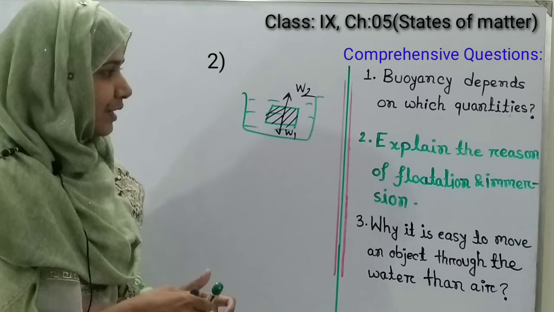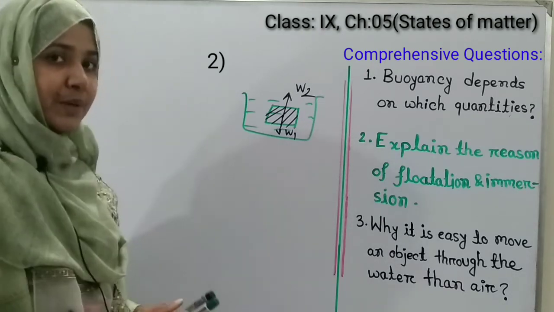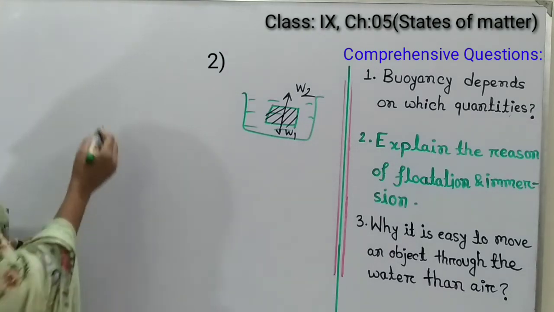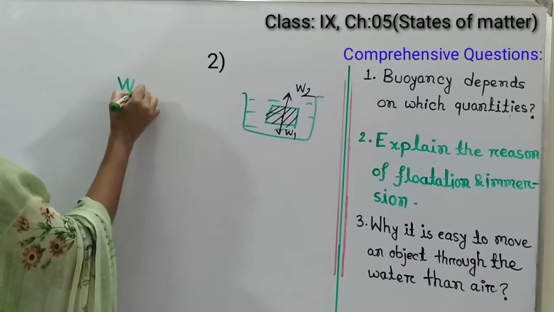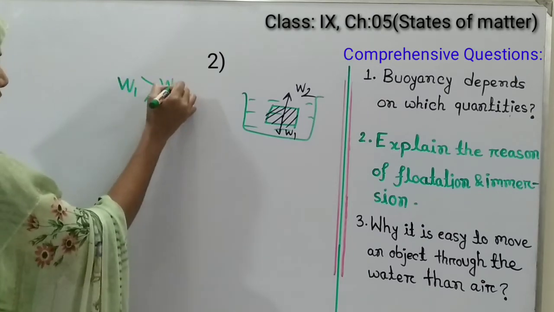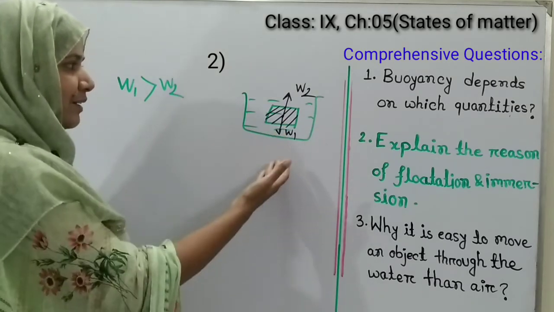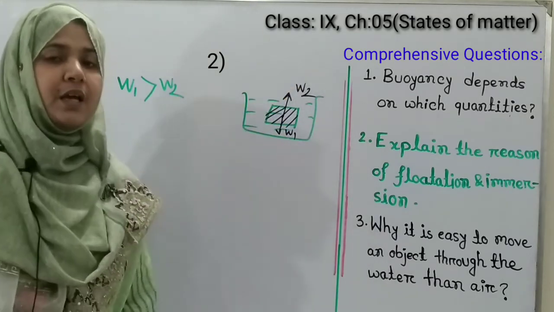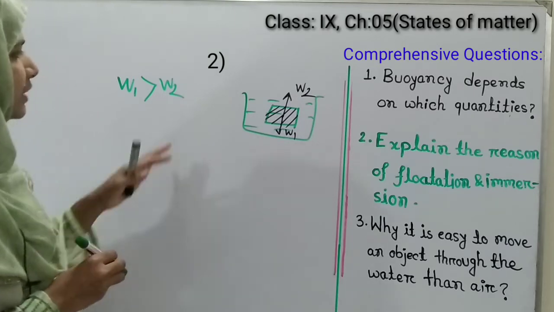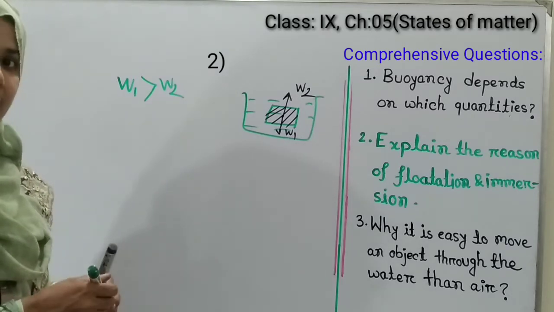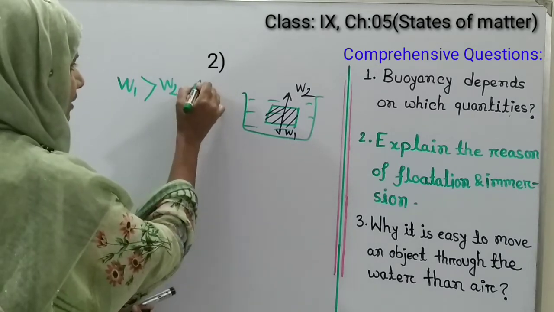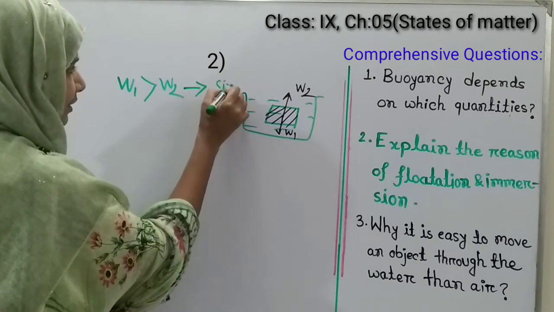So the reason of flotation or immersion is, if W1 is greater than W2, that means if the weight of the object is greater than the buoyancy, then in that case the object will sink into the liquid.